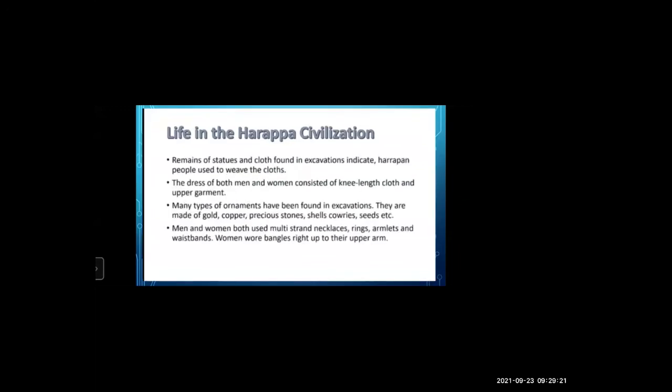Remains of statues and clothes found in excavation indicate Harappan people used to weave clothes. The dress of both man and woman consisted of knee-length cloth and an upper garment. Many types of ornaments have been found in excavations. They are made of gold, copper, precious stones, shells, cowries, seeds, etc. Man and woman both used multi-strand necklaces, rings, armlets, wristbands. Women wore bangles right up to their upper arms.